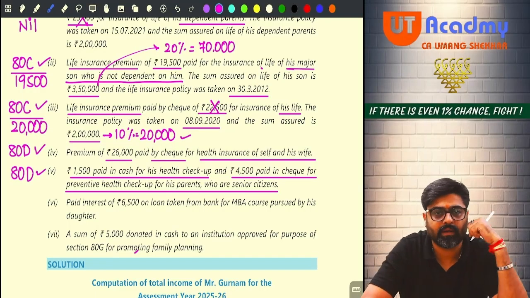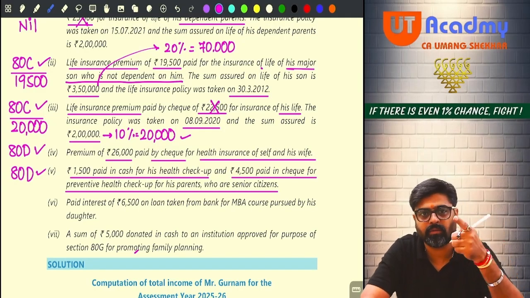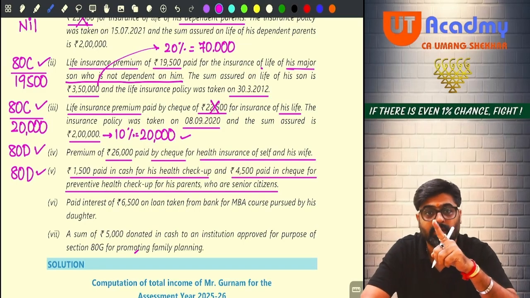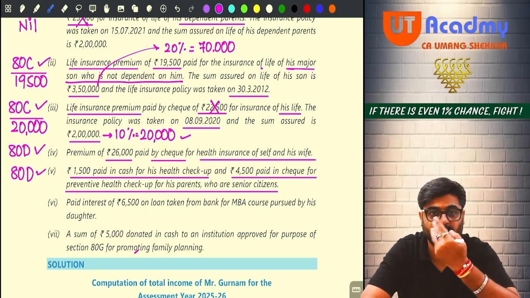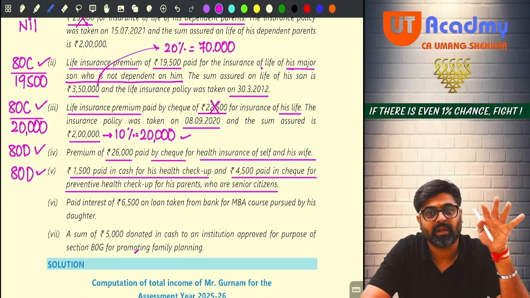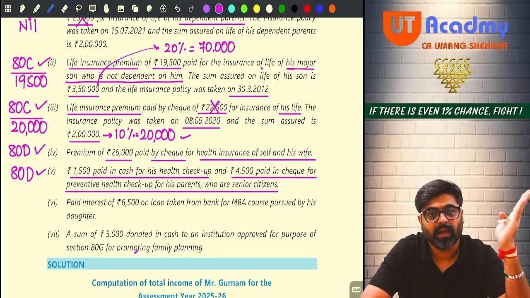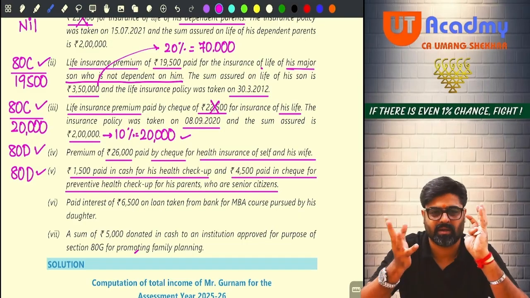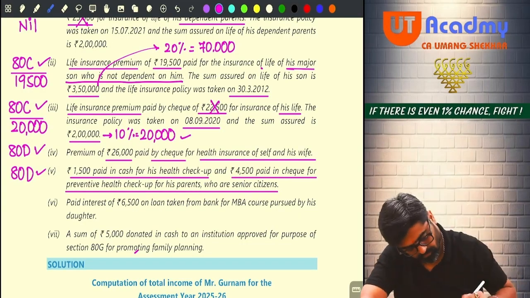But if your 1,500 you qualify, then parents' 3,500 will qualify. But it is not advisable to qualify your 1,500 because you have already exhausted the 25,000 limit. 26,000 premium only you are paying for yourself. Yes or no? So why are you wasting your parents' 4,500? Take that fully. And from your own preventive health checkup, qualify only 500. Got it? Next one.